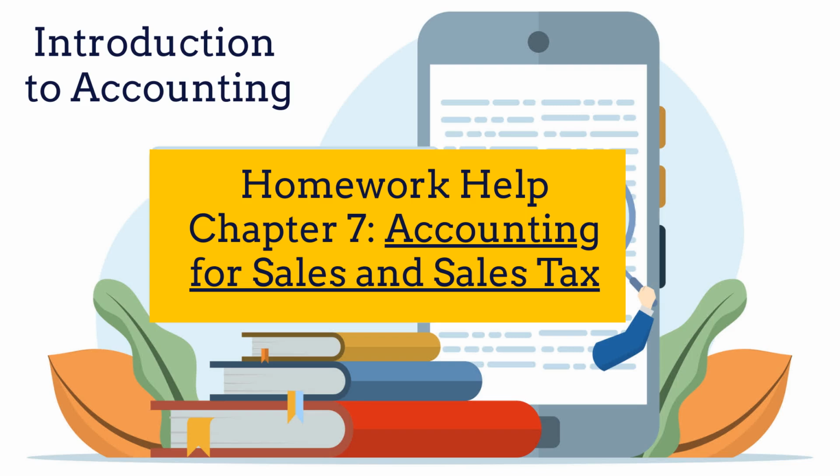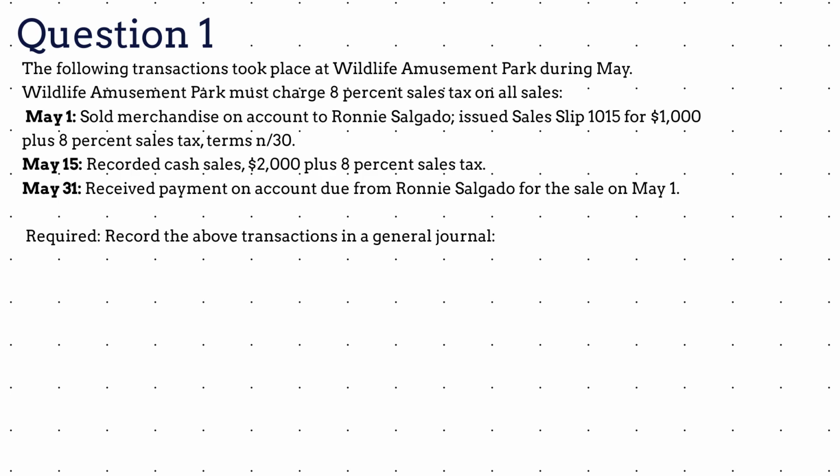Hello. In this video, I'll help you get started on the Chapter 7 homework. For question 1, we are looking at Wildlife Amusement Park and 3 transactions you need to record in the General Journal. The company charges 8% sales tax on all sales. Let's complete the May 1st transaction together.